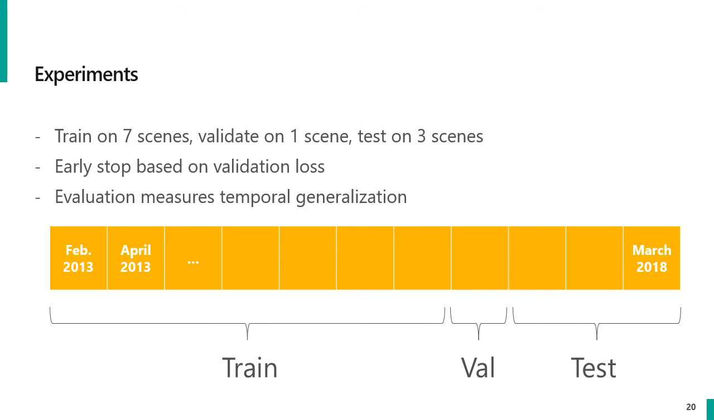Finally, on to experiments and results. We train on the first 7 of our 11 scenes, validate on the next scene, and test on the last 3 scenes, which lets us measure how well the models will generalize over time, given the fixed study area.